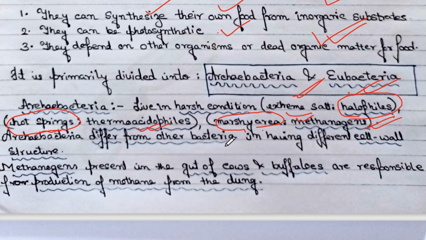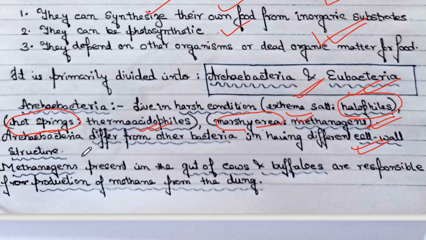Archaebacteria has certain differences from the other bacteria. What? That is in their cell wall structure. Because their cell wall structure is such that it helps them to sustain all those harsh conditions. So they differ from the other bacteria in cell wall structure.